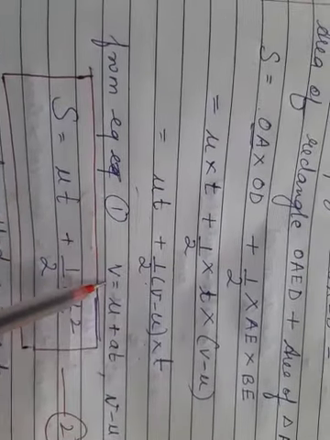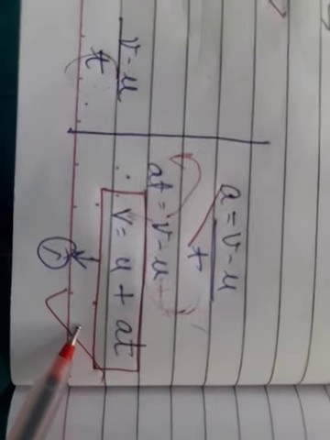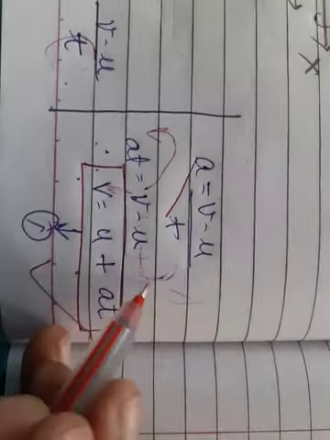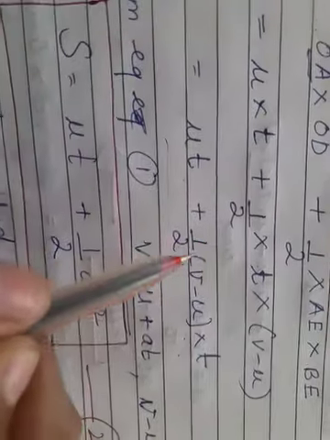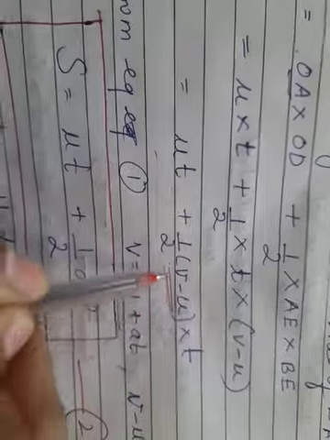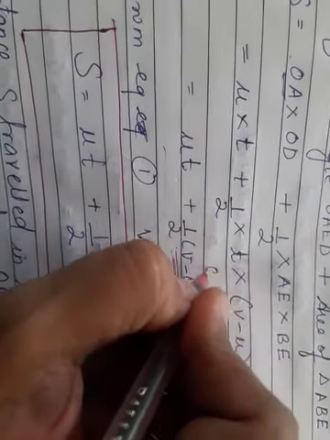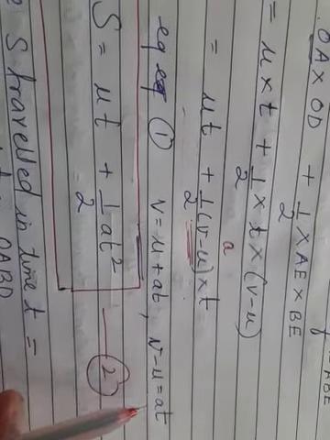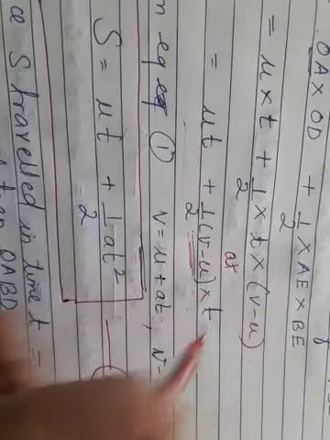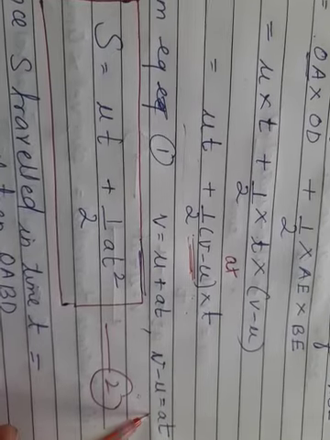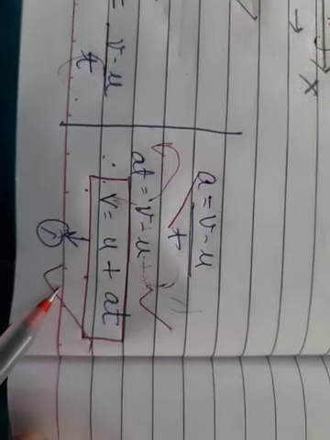Then now in equation 1 it is V equal to U plus AT, right? So now you use this part of it. You use that V minus U equal to AT. Now can you see here V minus U is there? So just substitute the value of V minus U. What is V minus U over here? AT. How did I get AT over here? From equation 1. From equation 1 I got V minus U equal to AT. This is equation 1.